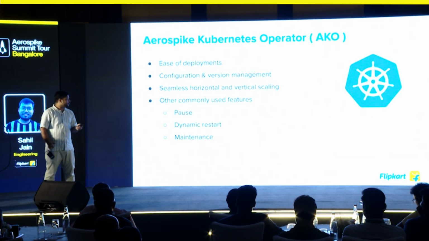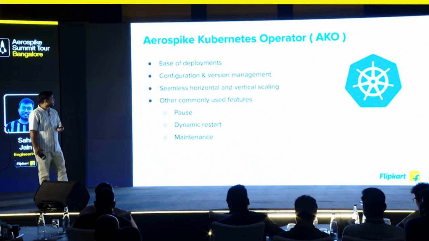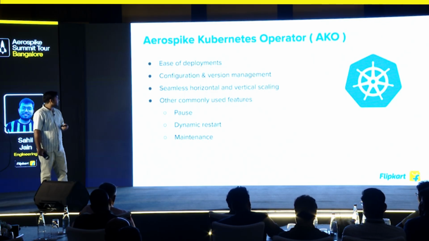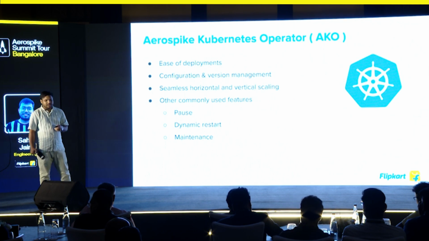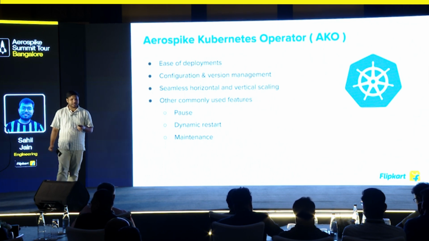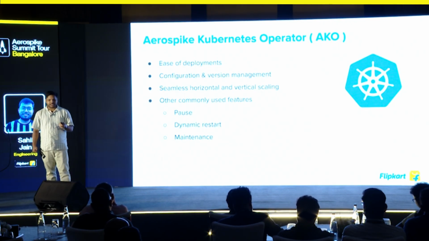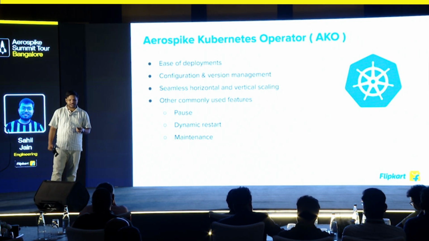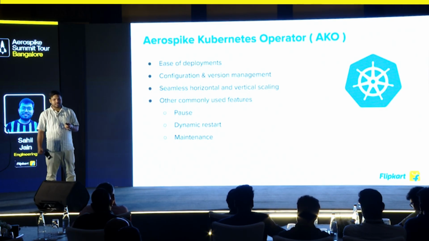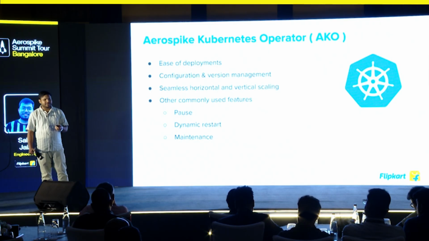To achieve all of it, the AKO, Aerospike Kubernetes Operator, has helped us with respect to the deployment. We need to create a manifest file. The manifest file consists of the number of pods, the pod configuration like memory, disk, CPUs, and some Aerospike related configuration, namespace, high watermark, etc. And we can use that manifest file to make those deployments.